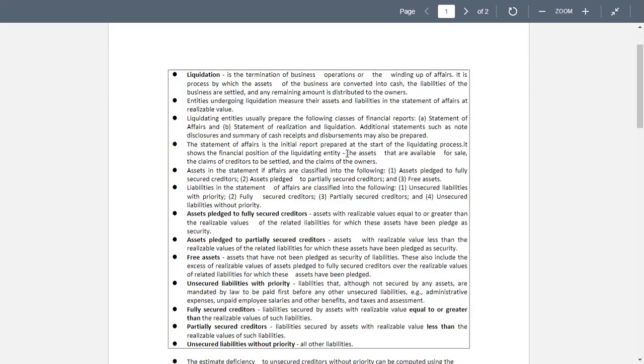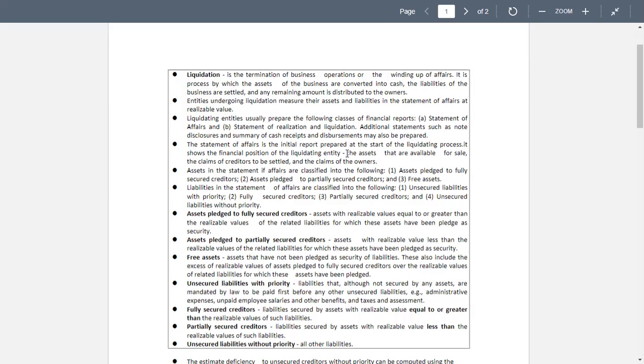Fully secured creditors are those whose liabilities are secured by assets with realizable value equal to or greater than the realizable value of such liabilities. So we have now the unsecured liabilities with priority.